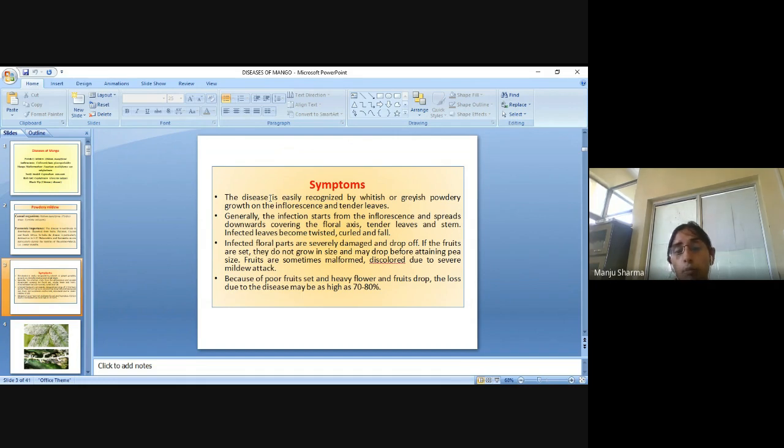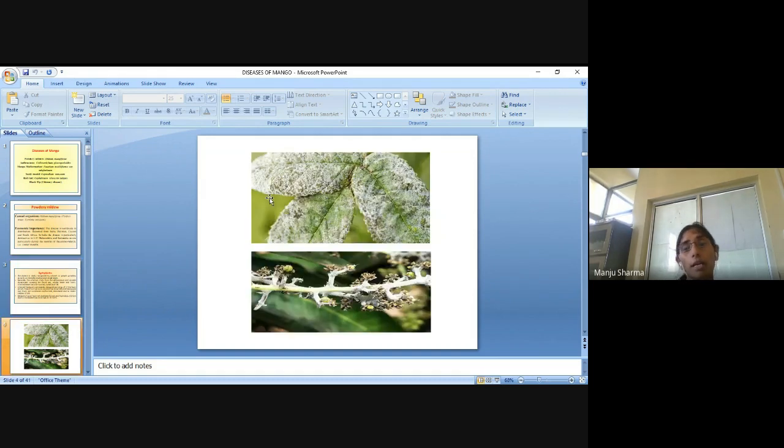Because of poor fruit set and heavy flower and fruit drop, the loss due to the disease may be as high as 70 to 80%. These are the symptoms of powdery mildew disease of mango.